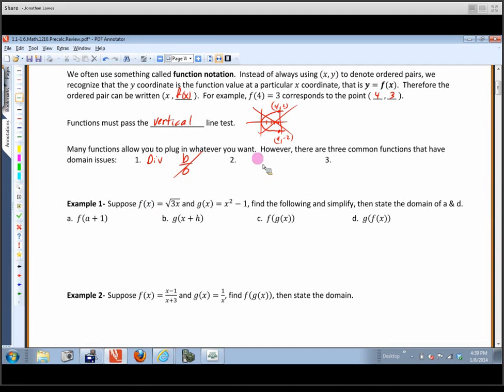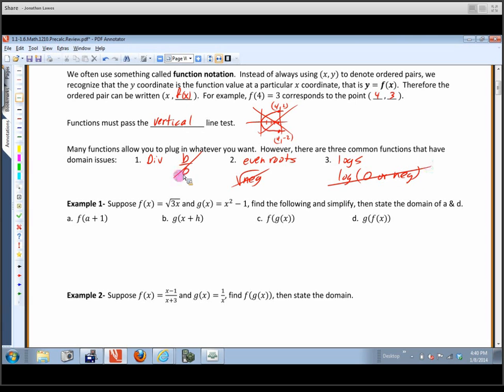The next thing is even roots. If you're taking an even root, you can't take the even root of a negative. So for example, you can't take the square root of a negative. That's not allowed. So you can't divide by 0. You can't take an even root of a negative. And the other function that comes up typically are logs. You can't take the log of, and I'll let you think of that one. You can't take the log of 0 or a negative. Neither one of those are okay.